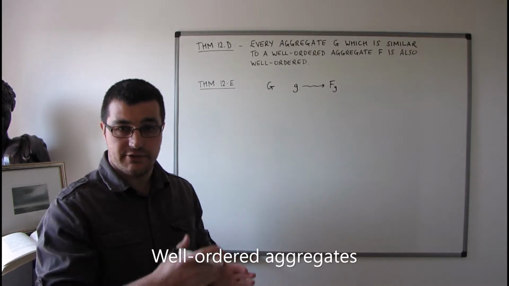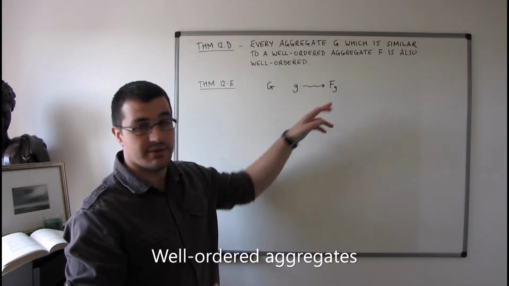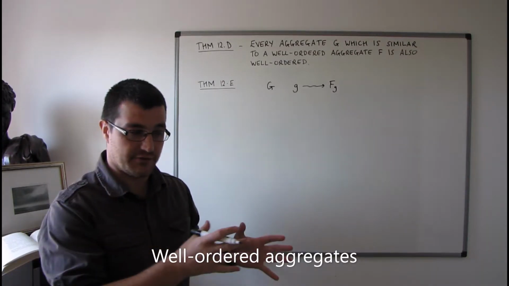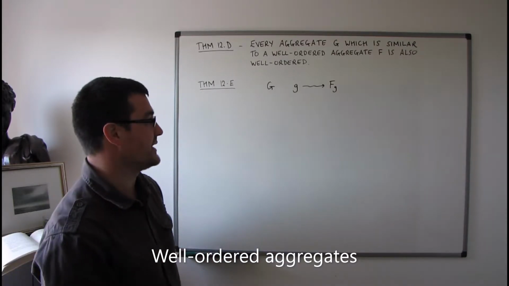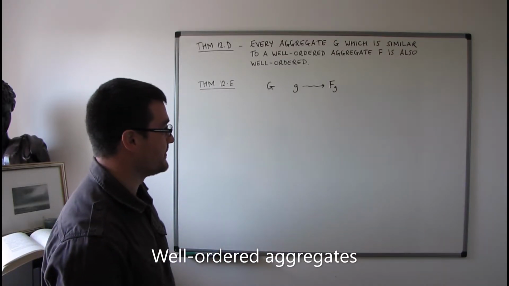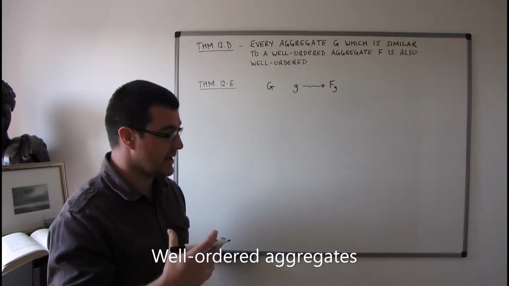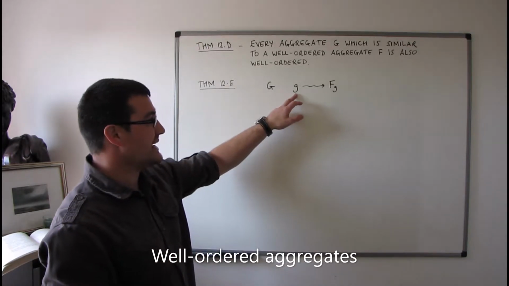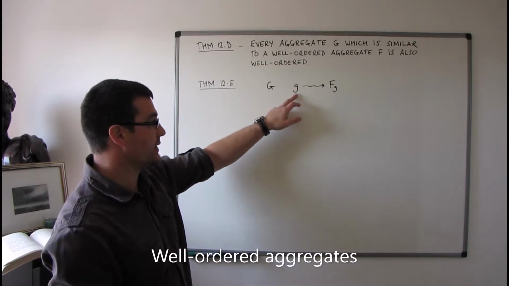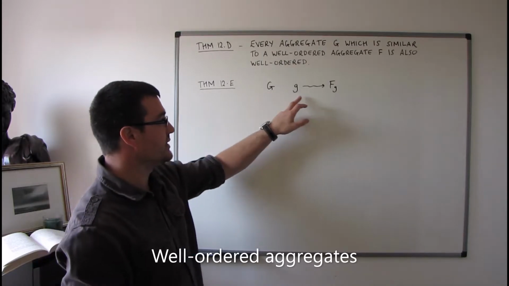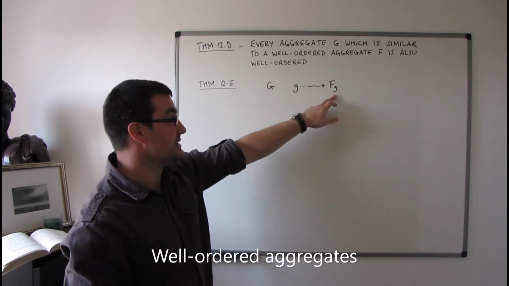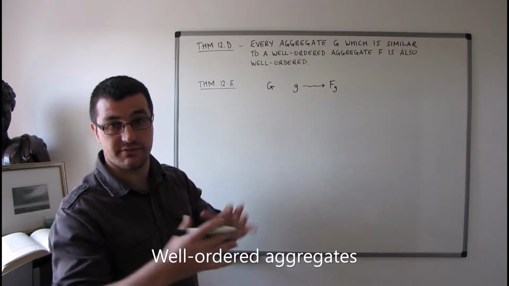We do this for each element of G. We pair it up with some well-ordered aggregate F sub g. And then what we're going to do is effectively replace each of these elements, lowercase g in uppercase G, with these aggregates that we've paired them up with.